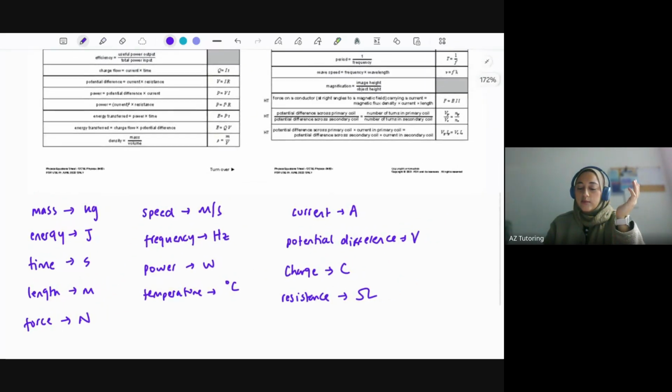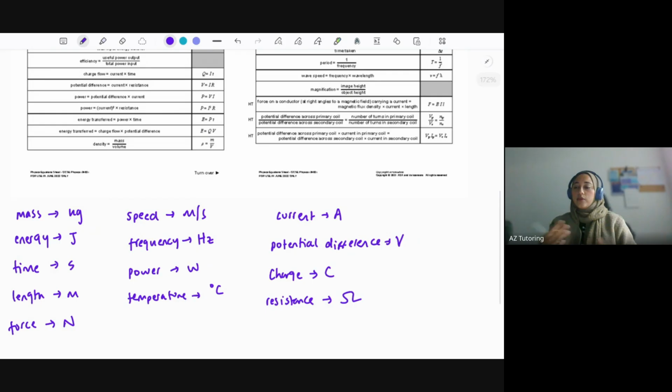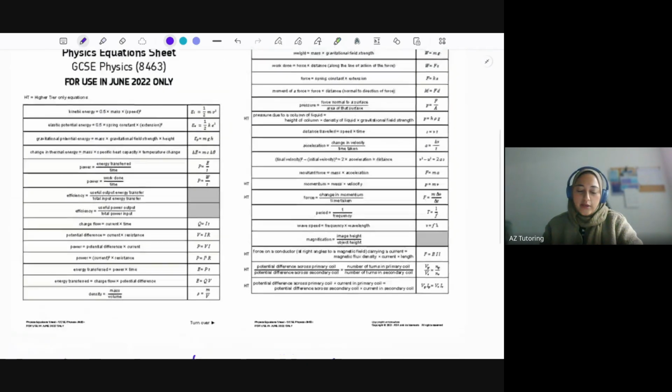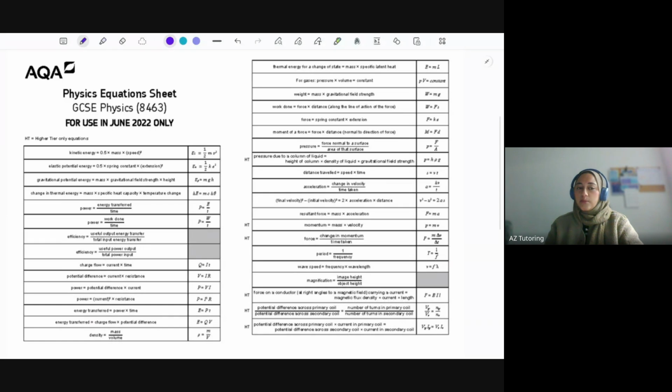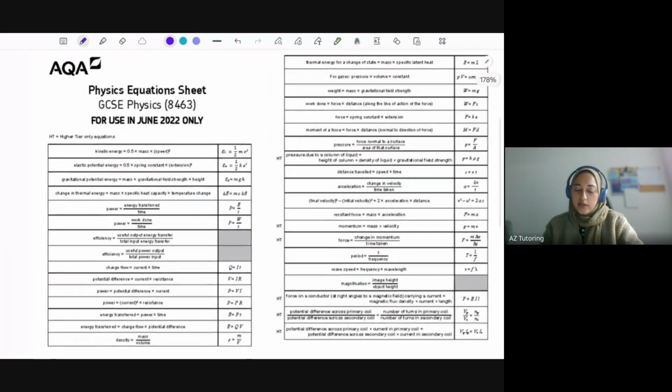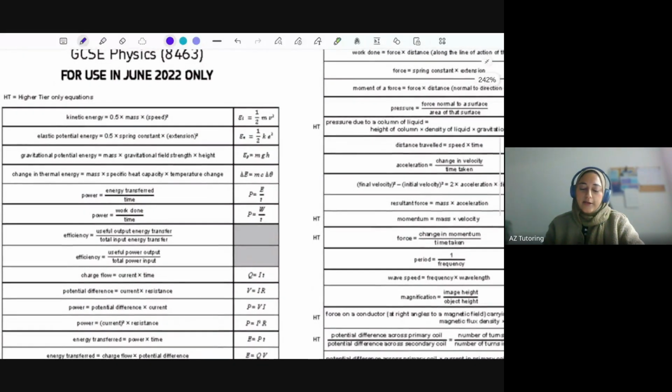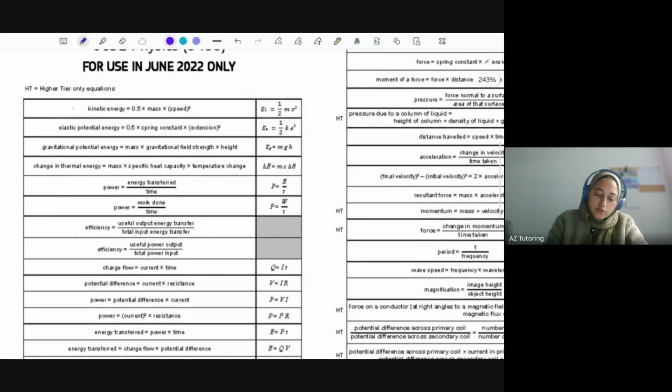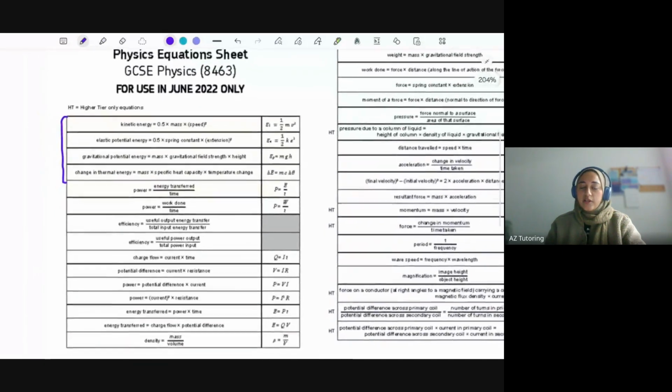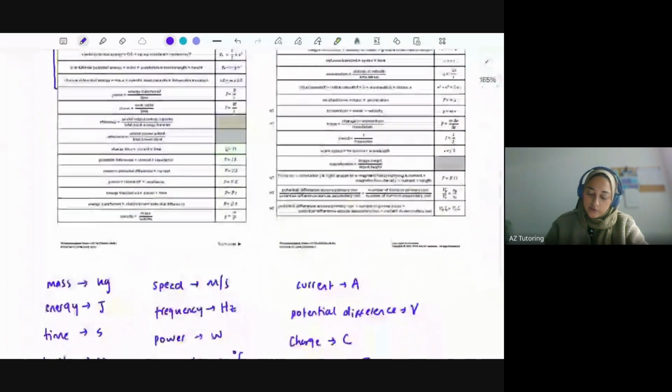Another thing as well, in terms of content, you can figure out content from the equation sheet that they give you in the exam. So this is the one from 2022. It's similar to the one that you will get in your exams this year whenever you sit your exams as well. So as you can see here, the first 1, 2, 3, 4. So these 4 equations here, we've got energy, and there's 4 types of energy that we've got there. So we've got kinetic energy, just going to write it down here.